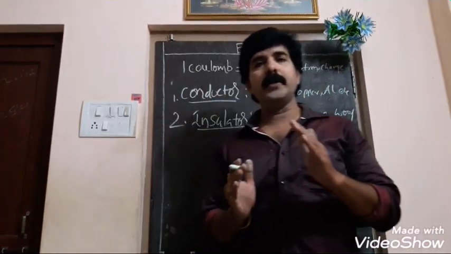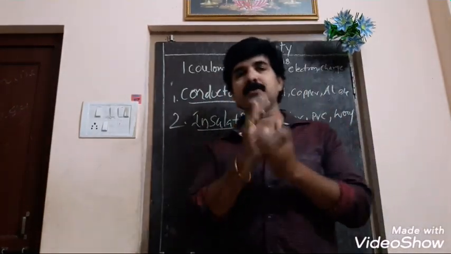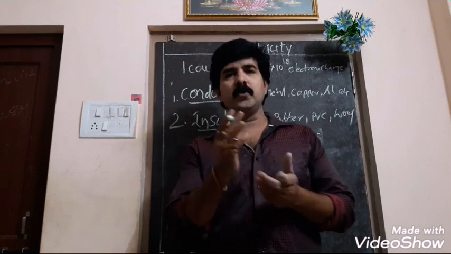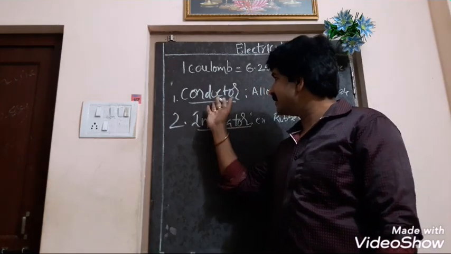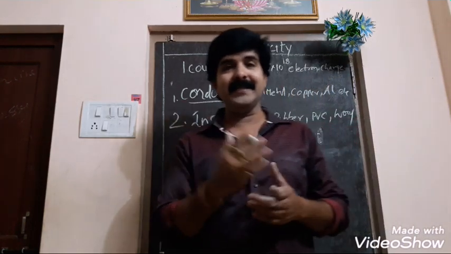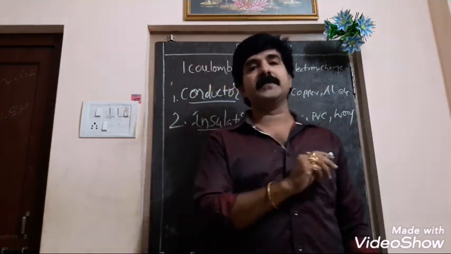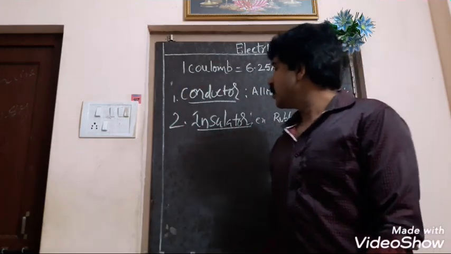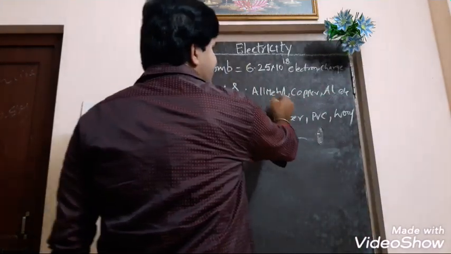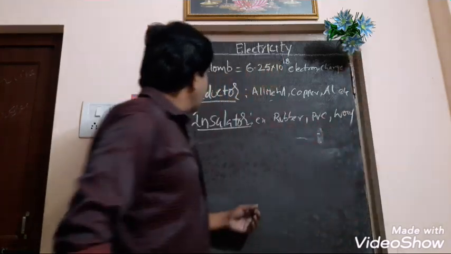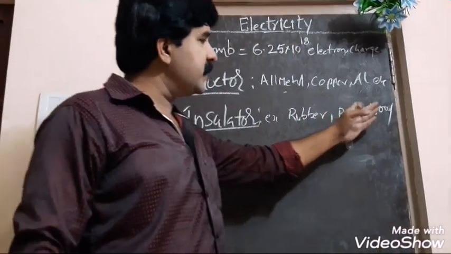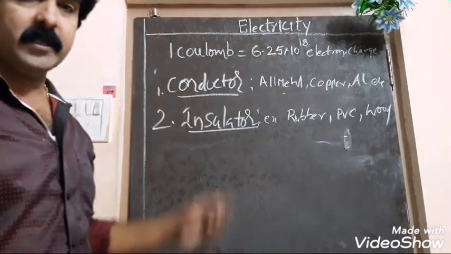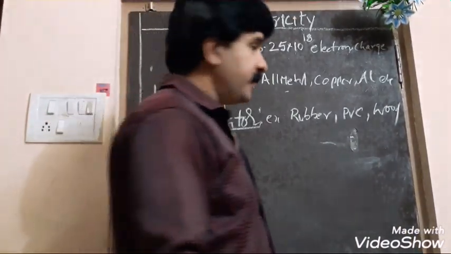Though from the examination point of view, there is no need to explain these subjects at great length, being a student of physics, you have to learn why it is happening. So conductors are all metals, copper, aluminum, etc. And insulators are rubber, PVC, wood, etc. These are examples that we come across in our daily life.